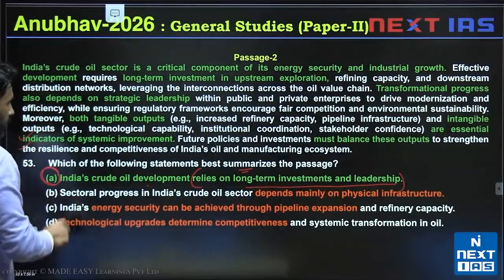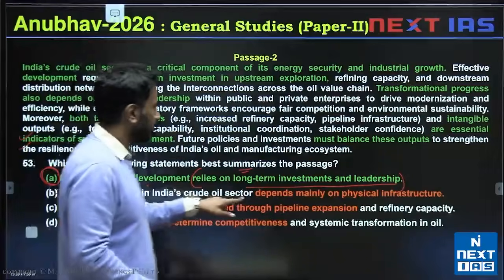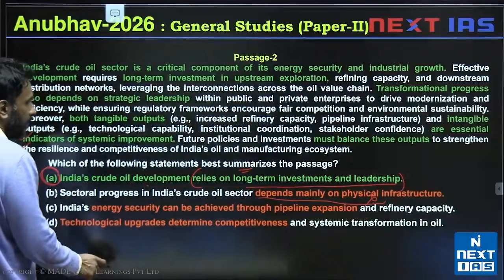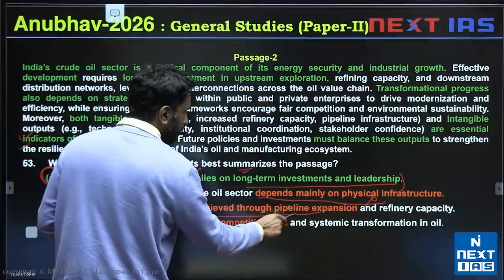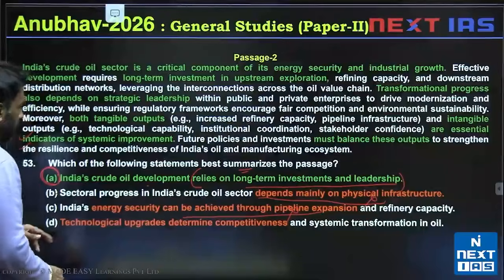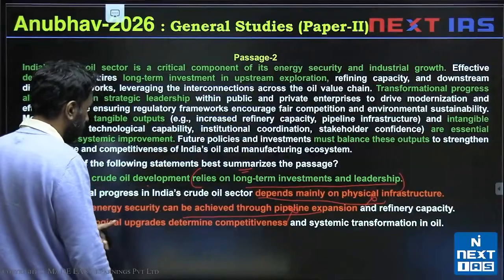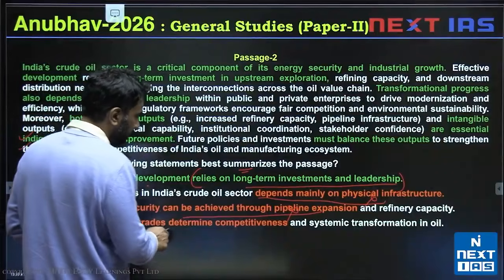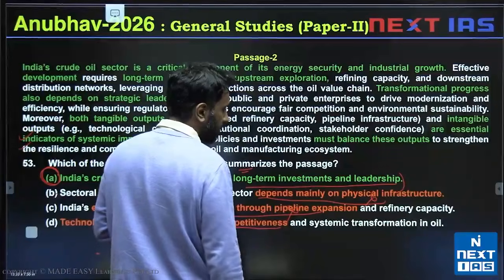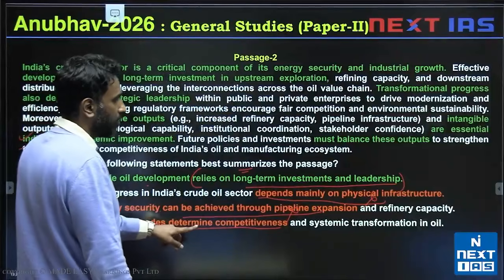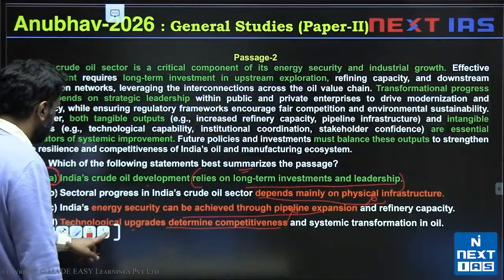We'll put A aside. You'll notice B has a problem, depends mainly on physical infrastructure. This is incorrect. C has a problem, can be achieved through pipeline expansion. This is not discussed. And D, technological upgrades, not discussed as the summary. Technological upgrades determine competitiveness and systematic transformation in oil. So technological upgrades determine competitiveness, can be considered right, by the way.